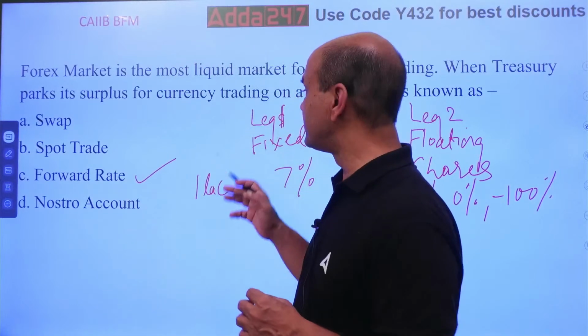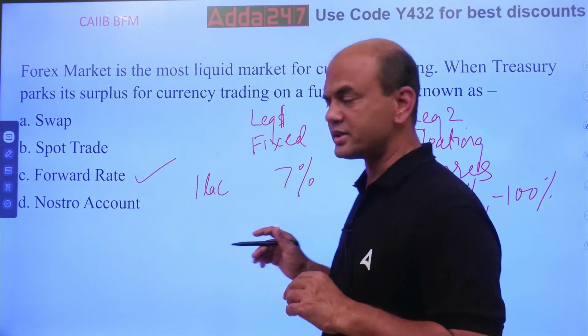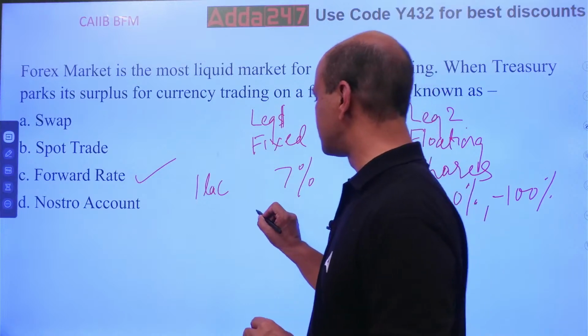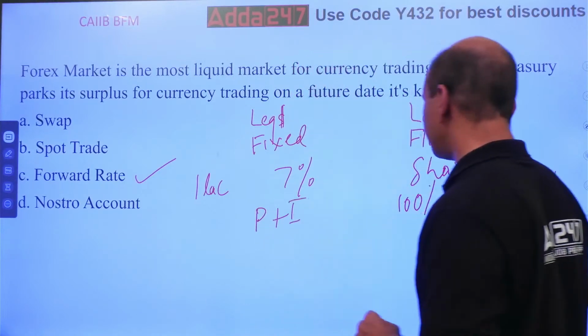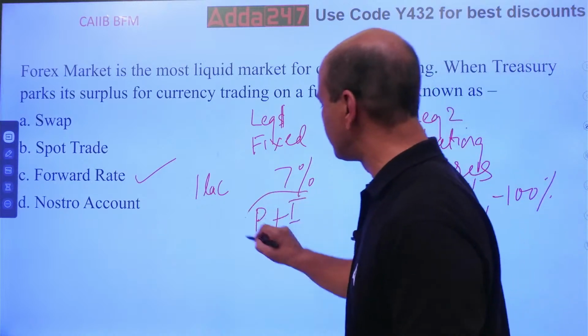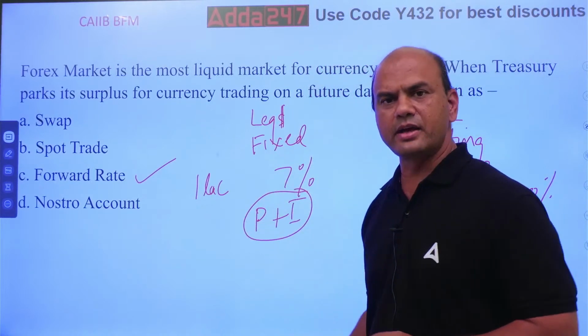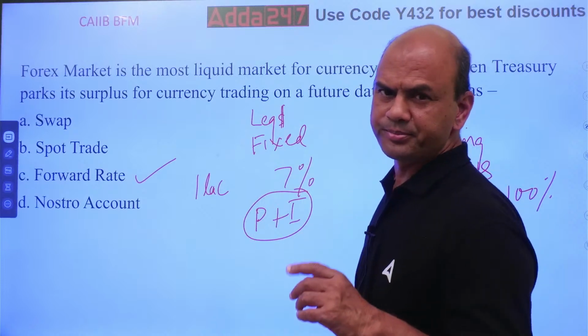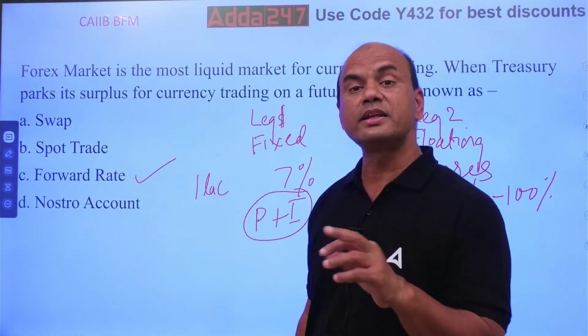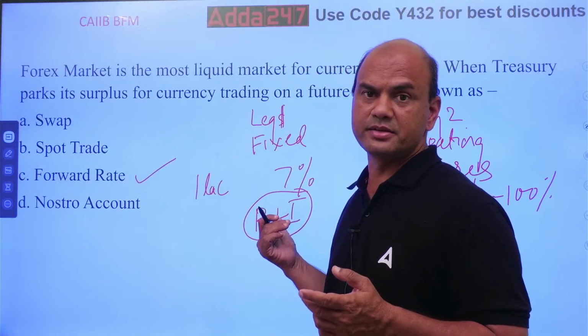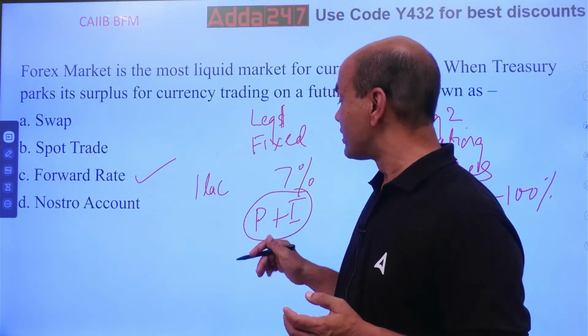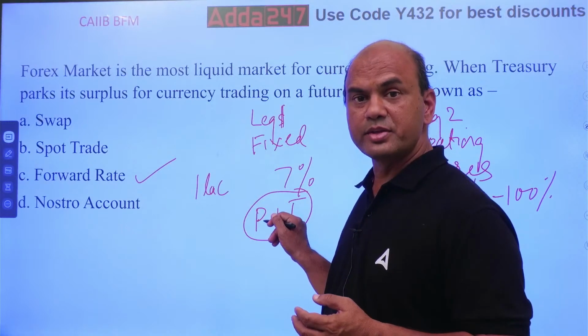Plus, the second point in swap is that it is always principal plus interest, P plus I. Both are exchanged, and in a complete swap, P plus I are exchanged. Only there is one swap called an interest only swap, where only interest is exchanged. Why did I give this point?